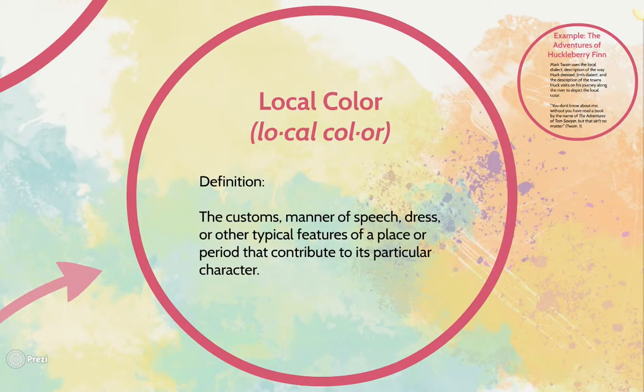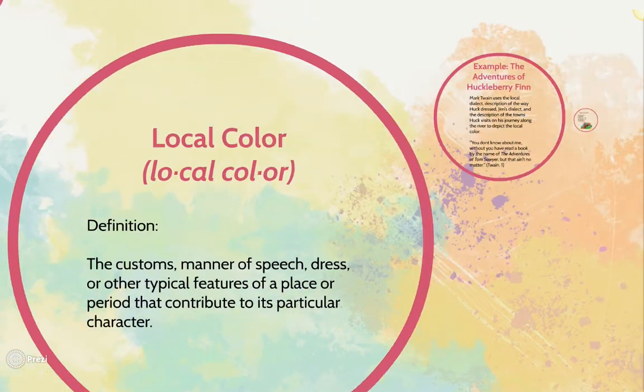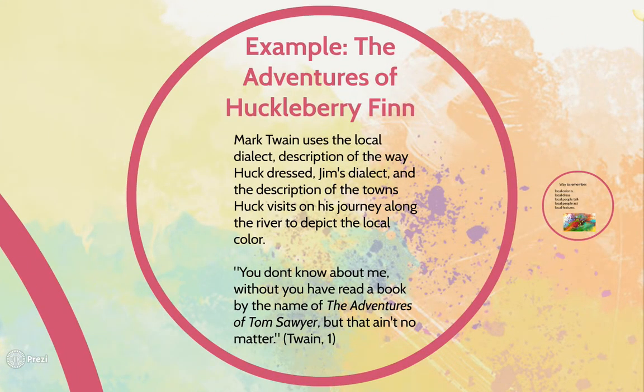Local color: the customs, manner of speech, dress, or other typical features of a place or period that contribute to its particular character. An example of local color is in Mark Twain's The Adventures of Huckleberry Finn. Twain uses the local dialect, description of the way Huck dresses, Jim's dialect, and the description of the towns Huck visits on his journey along the river to depict the local color.